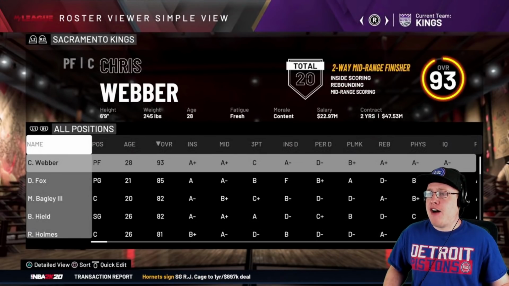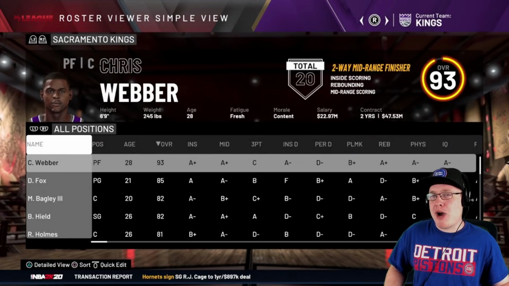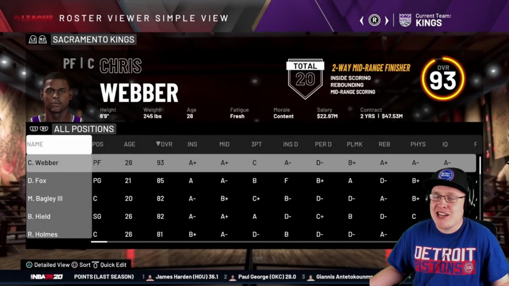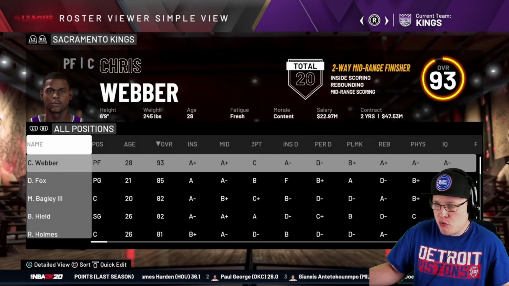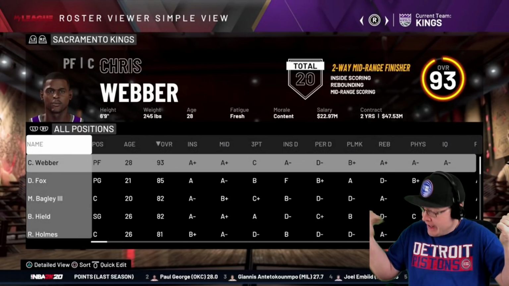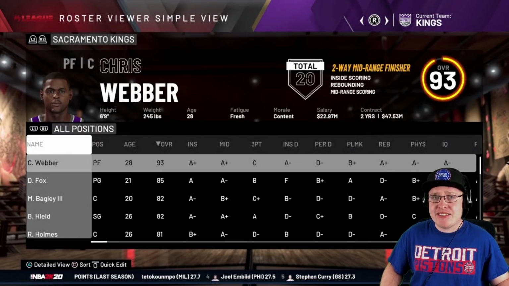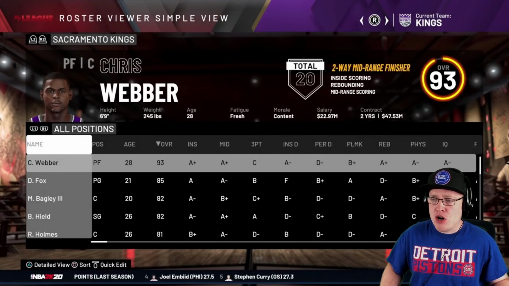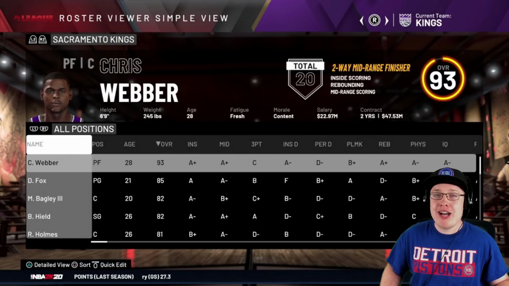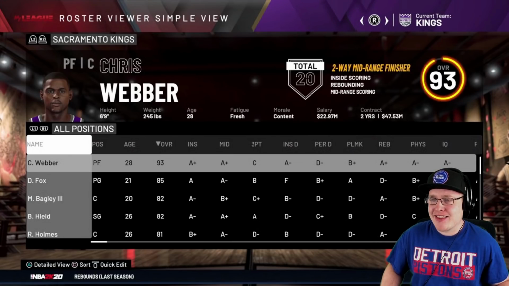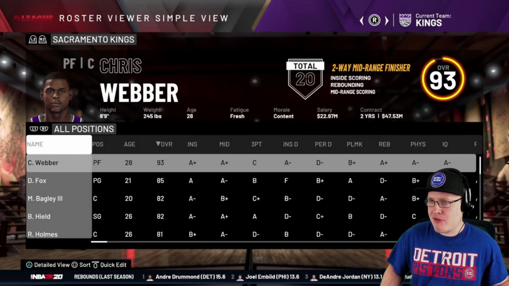For the Sacramento Kings, we got C-Webb, Chris Webber. So this might have a little bit to do with my fandom of the Michigan Wolverines and everything like that, although we don't really talk about that. Chris Webber, you know, yeah. But no, Chris Webber, one of the best passing big guys I ever got to witness play basketball. It was kind of cool when he went to the Pistons for a season. We're like number 84. I don't know if you guys remember that or not. But yeah, this guy had crazy athleticism and everything like that.